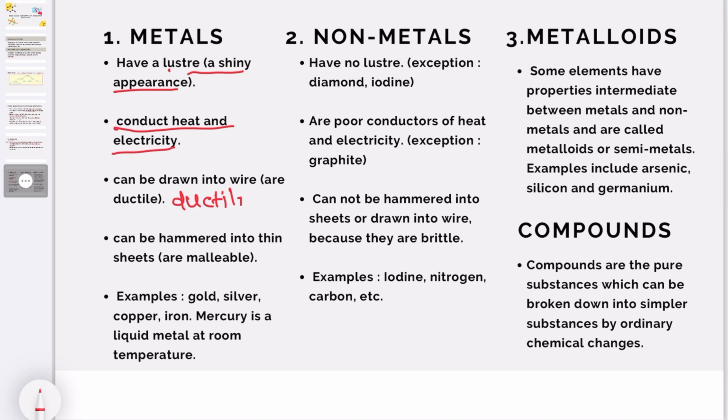Ductility means it is a property of metal, can be drawn into wires. Okay. Then next is metals can be hammered into thin sheets. That is, metals are malleable. Malleability is another property of metal.